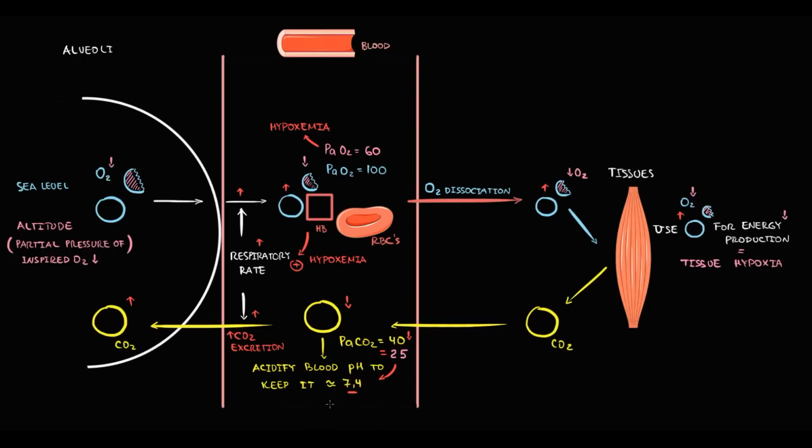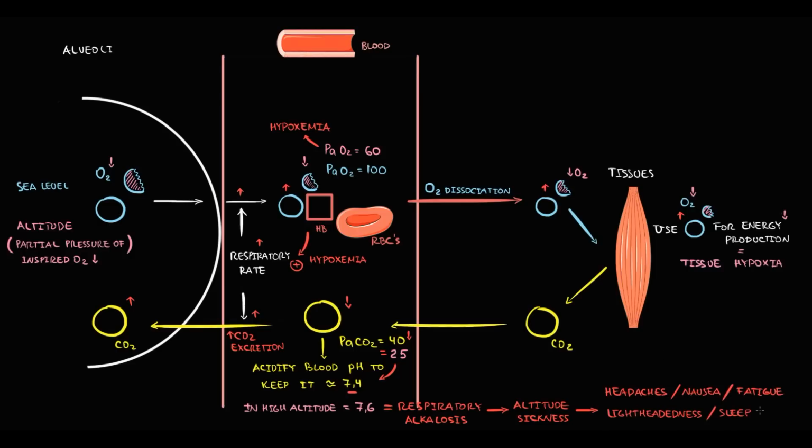Once respiratory alkalosis develops, it can cause clinical symptoms. And we roll these symptoms into one term, which is altitude sickness. So let's illustrate this in our pathogenesis. At high altitude, with a decrease in CO2 concentration in the blood, pH increases and becomes 7.6. This condition we call respiratory alkalosis. And alkalosis leads to so-called altitude sickness, which manifests as headaches, nausea, fatigue, lightheadedness, and sleep disturbances.